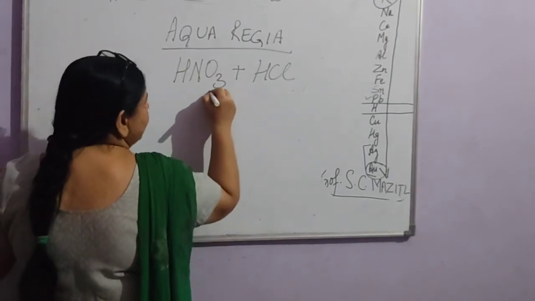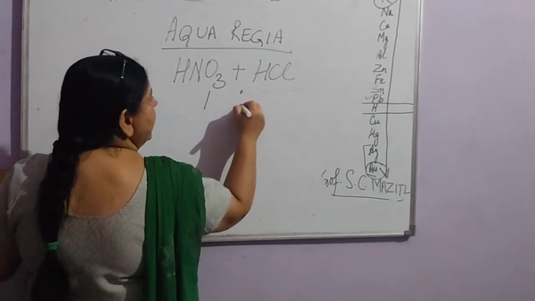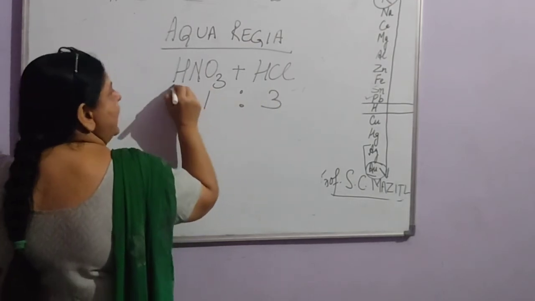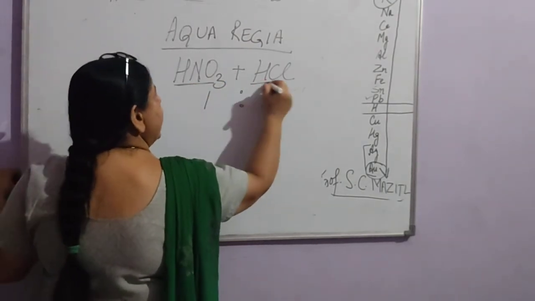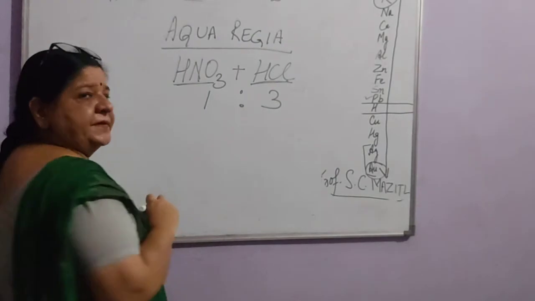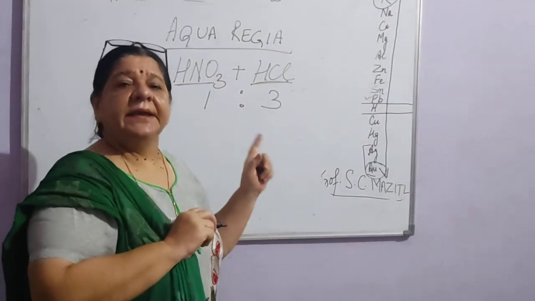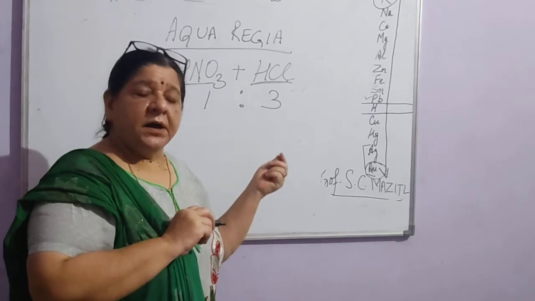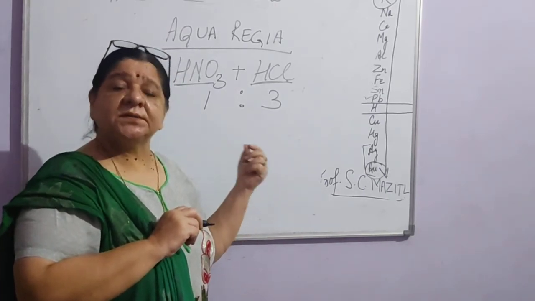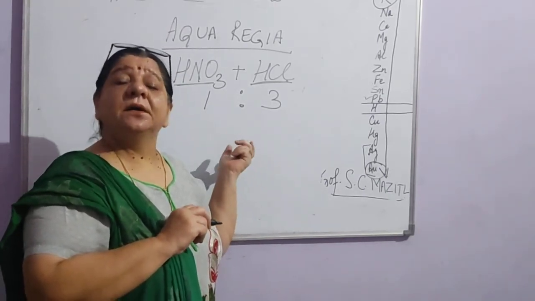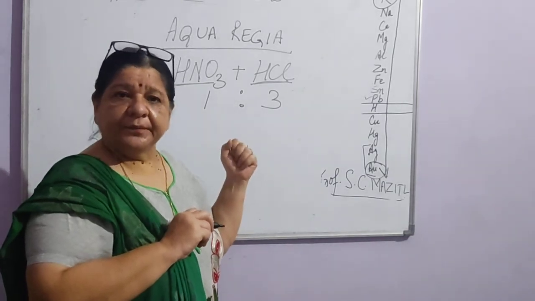It is always present in the ratio 1:3. That is 1 part of HNO3 and 3 parts of HCl. This is a very strong solution. It can even dissolve gold, silver and platinum in it.